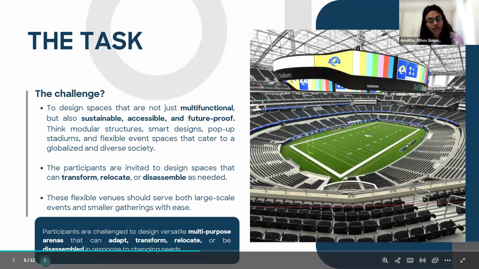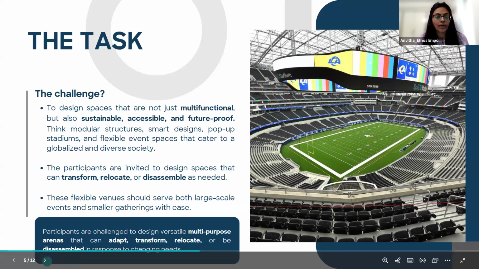So as we go forward and dive deep into the task, like we already mentioned, the challenge is to design not only a multifunctional space, but also a space that is sustainable, accessible, and future-proof. As we are strongly talking about public architecture, it needs to be accessed by every single person who walks into the stadium. So accessibility is one of the top-notch priorities that everybody needs to think about. Talking about modularity, smart pop-ups that will come and go, and also about the flexible arrangement that can also cater to the globalized audience apart from the local context.